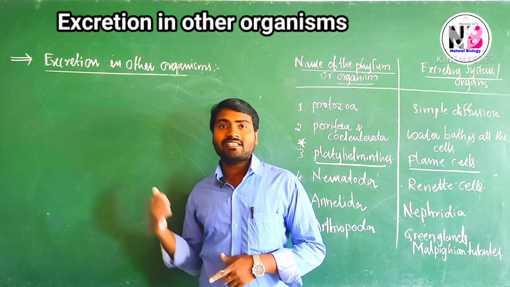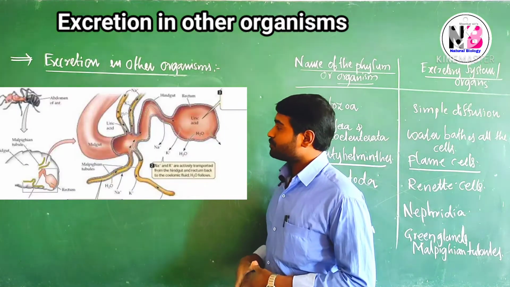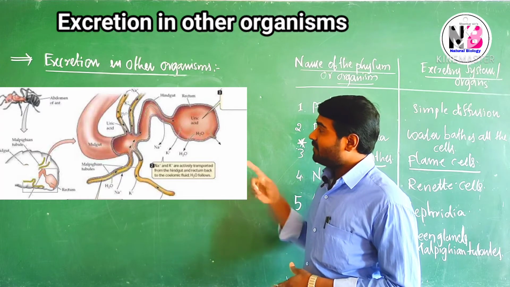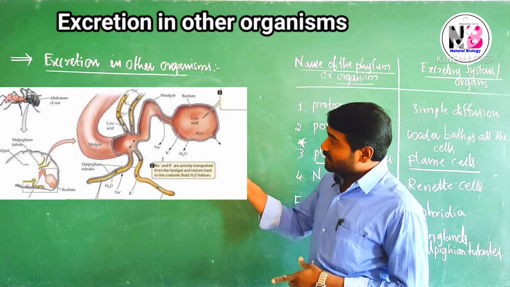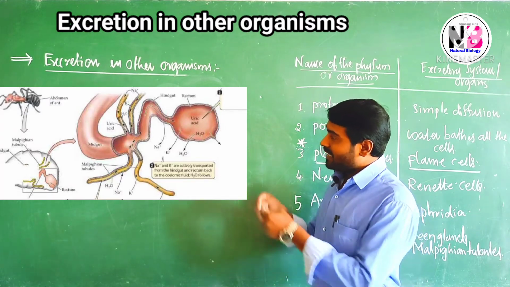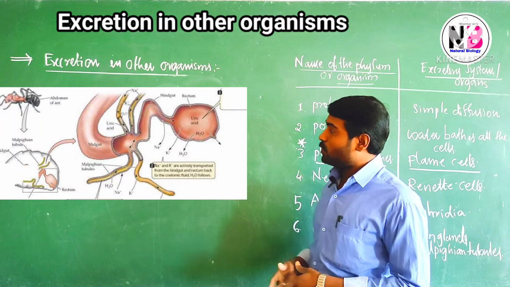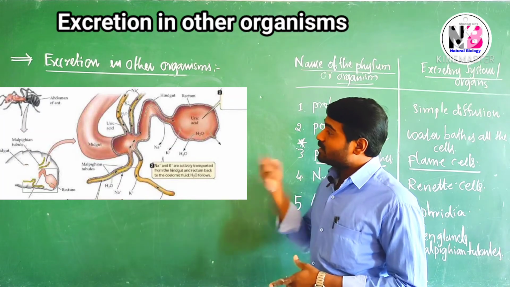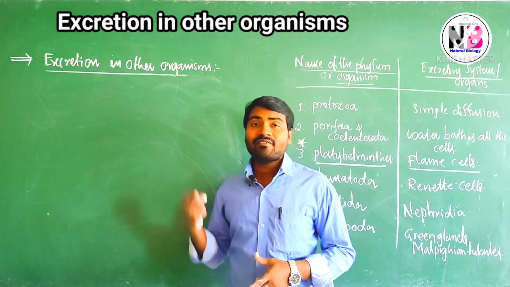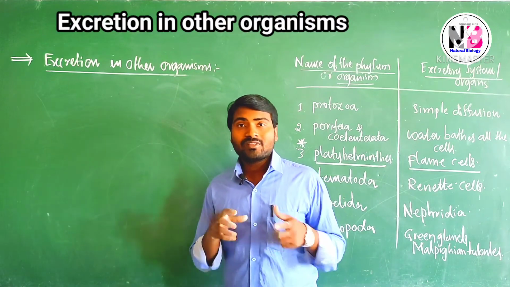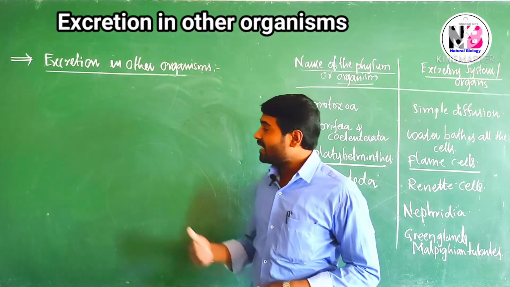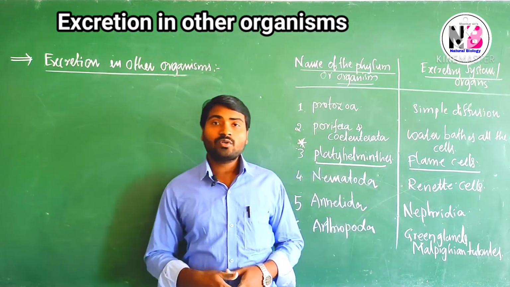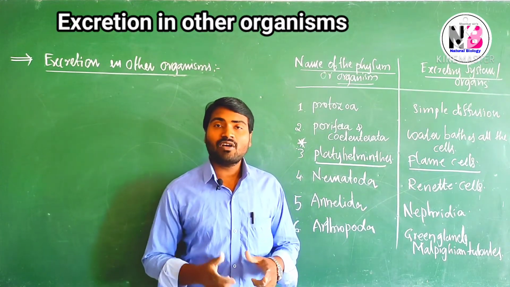Let us have a look at these Malpighian tubules. These Malpighian tubules are mostly found in insects between the midgut, where the midgut opens into the ileum. We can see there are many yellowish tubule-like structures. Those are called Malpighian tubules. They collect the waste materials from the body and release them into the ileum. In that way, Malpighian tubules are involved in excretion.